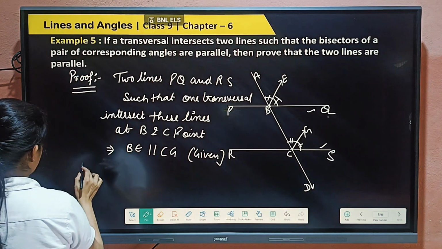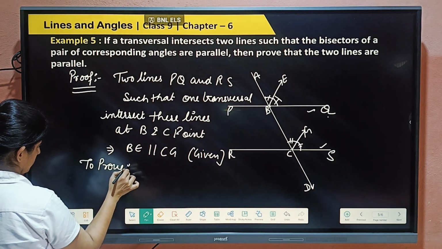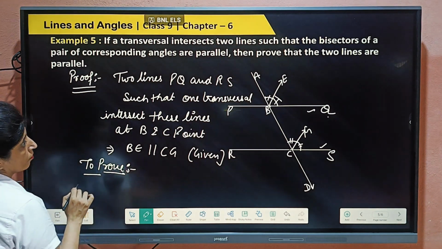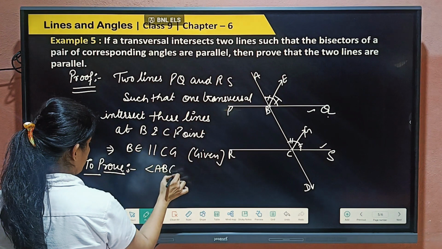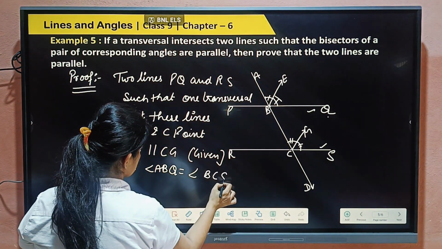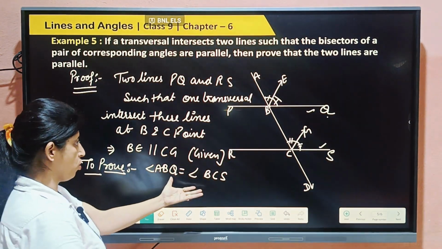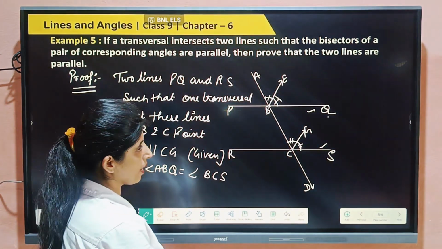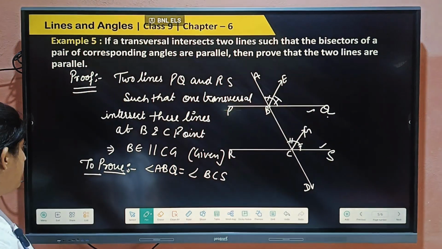We have to prove angle ABQ equal to angle BCS. If these two angles are equal, corresponding angles are equal, then lines are parallel, because we know that if corresponding angles are equal, then lines are parallel.